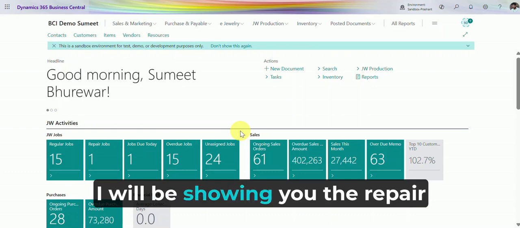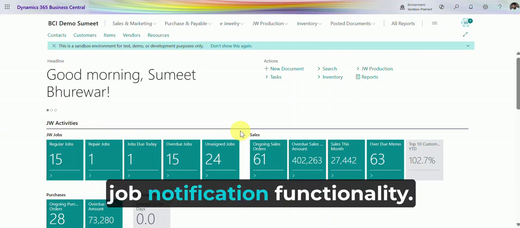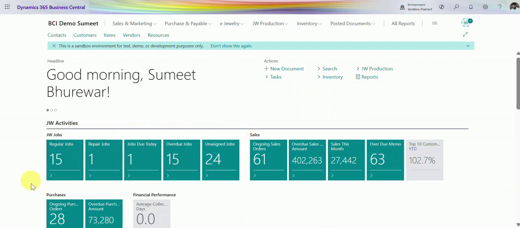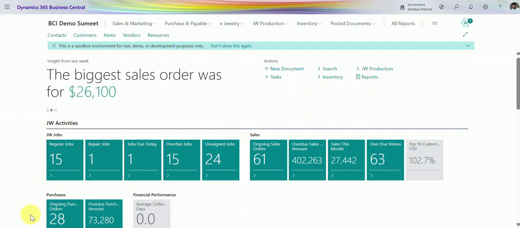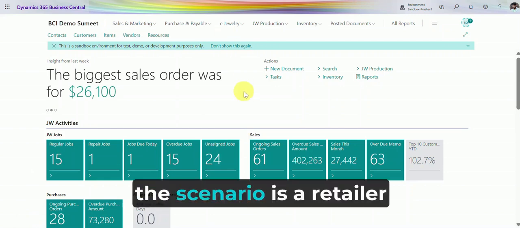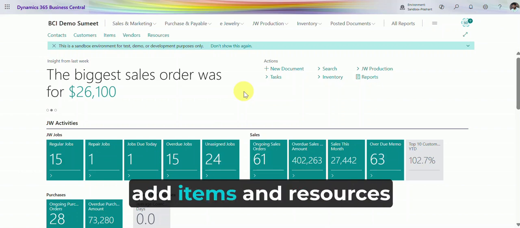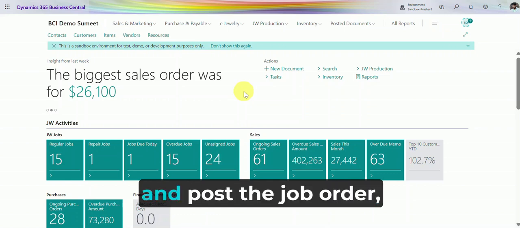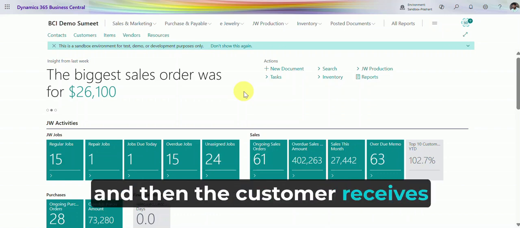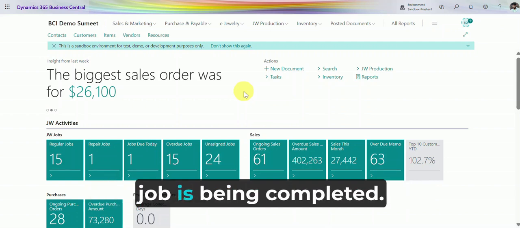Today, I will be showing you the repair job notification functionality. So, the scenario is a retailer receives a repair order. They create a repair job, add items and resources to job components, and post the job order, and then the customer receives the notification that a repair job is being completed.